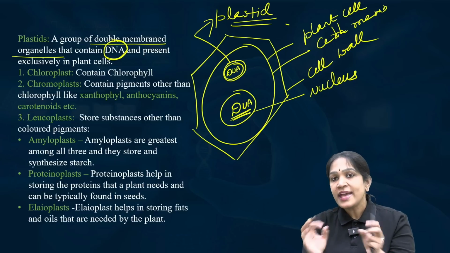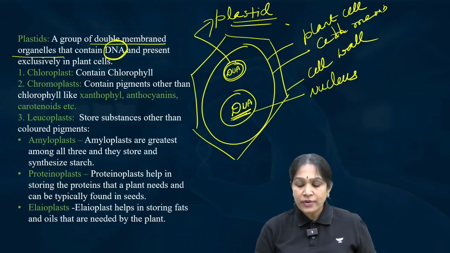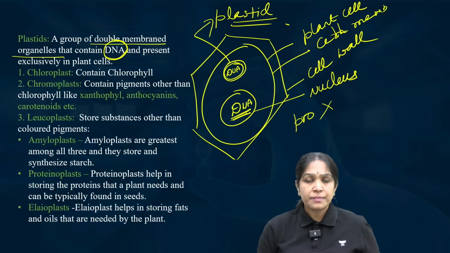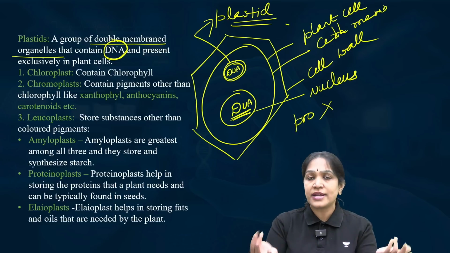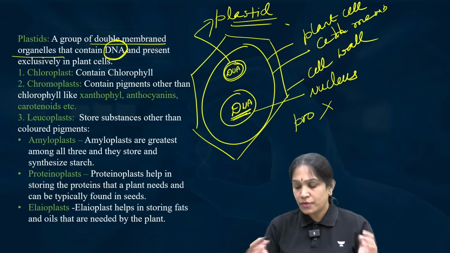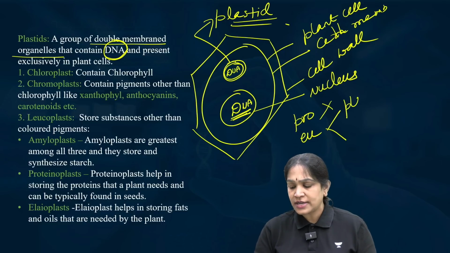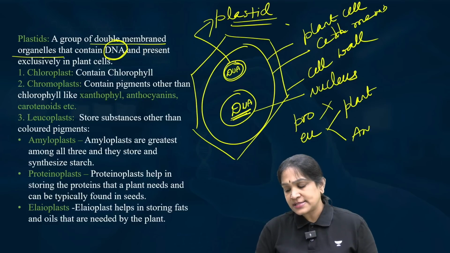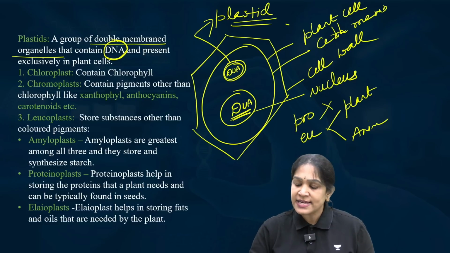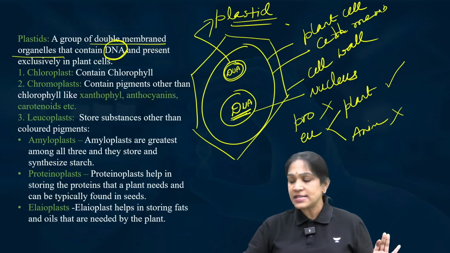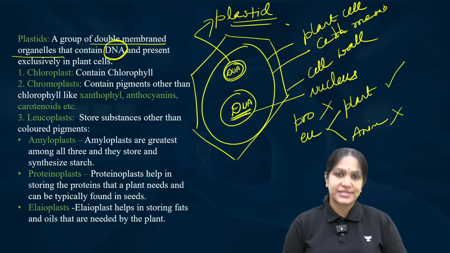Do we have plastids in the prokaryotic cells? No, because they do not have any organelle, so they do not even have the plastid. Do we have plastids in the eukaryotic cell? Again, two types. We have eukaryotic cells, plant cells, animal cells. Do plant cells have plastids? Yes. Do animal cells have plastids? No. Animal cells do not have a plastid.